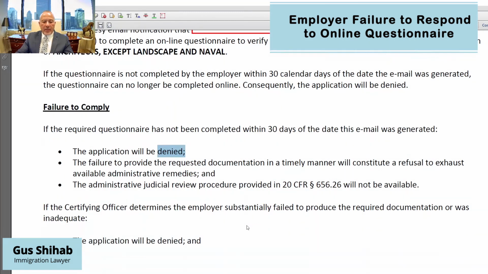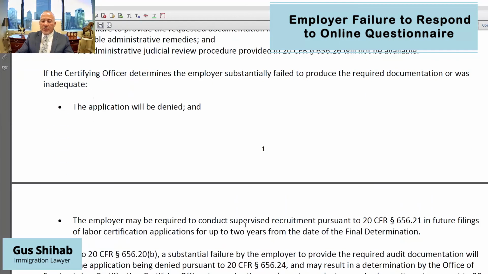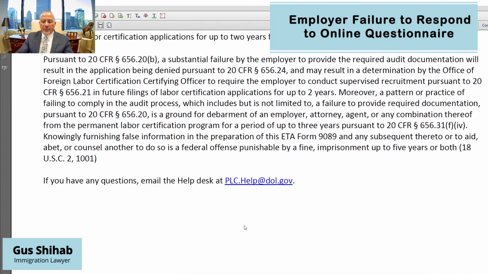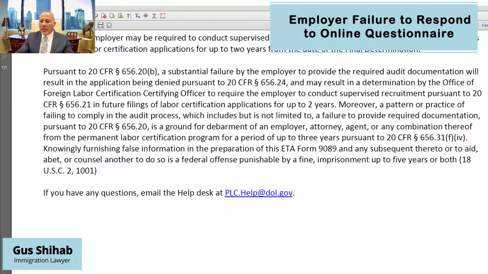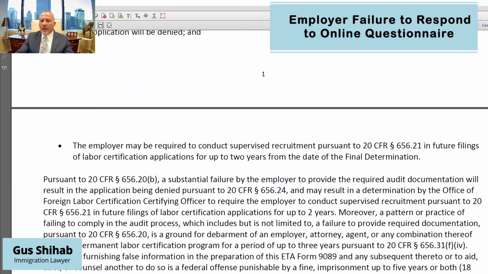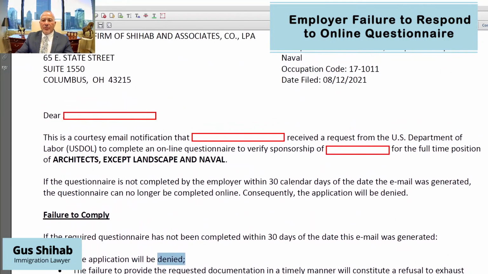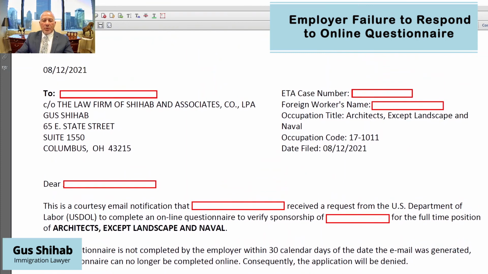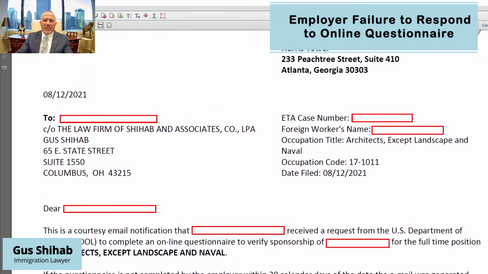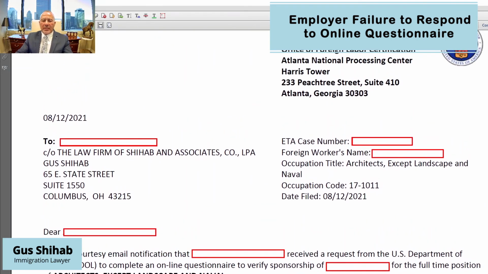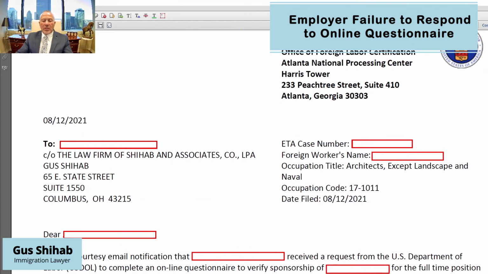Okay, you see that? And it's very simple because there's 4 questions that the employer has to answer, and it takes like 5 minutes, not more, I promise you, to finish this. But what we do is, once I receive this, I immediately send an email to the employer's contact, and I tell them, look at your inbox, you received this email, it's not spam. What you need to do is to open up the link, and there's questions in here. This is how you need to answer.